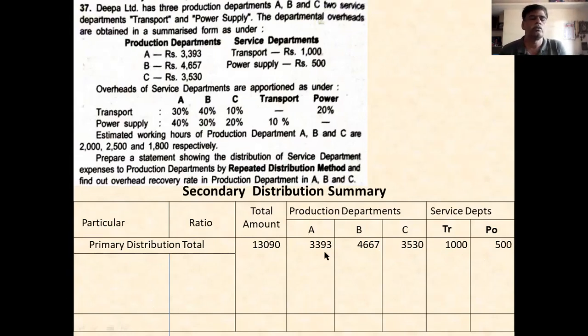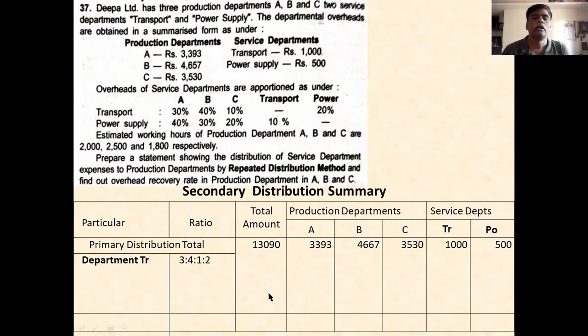First you distribute the 1,000 rupee transportation amount between A, B, C, and the power department. The transportation department ratio is 4:3:1:2, meaning 4 for A, 3 for B, 1 for C, and 2 for power. Total amount you put as minus in its own column. Don't write the amount in the total column.